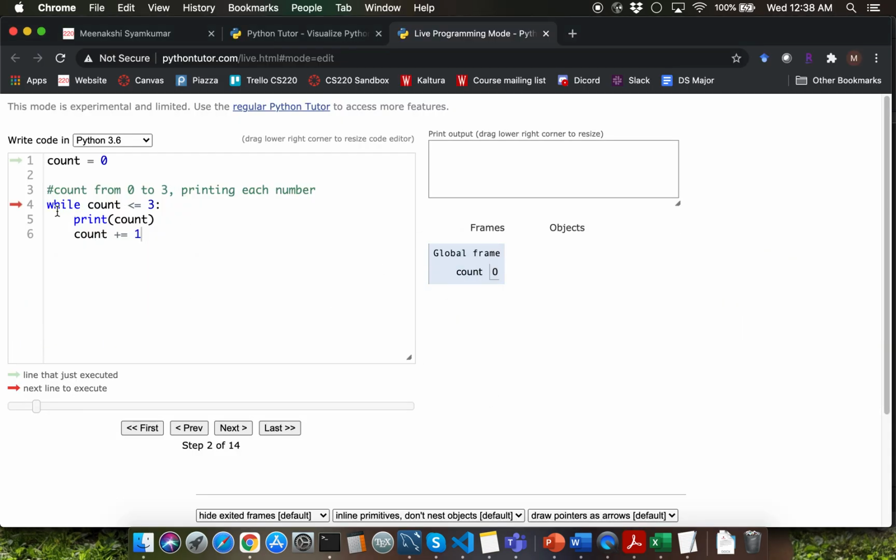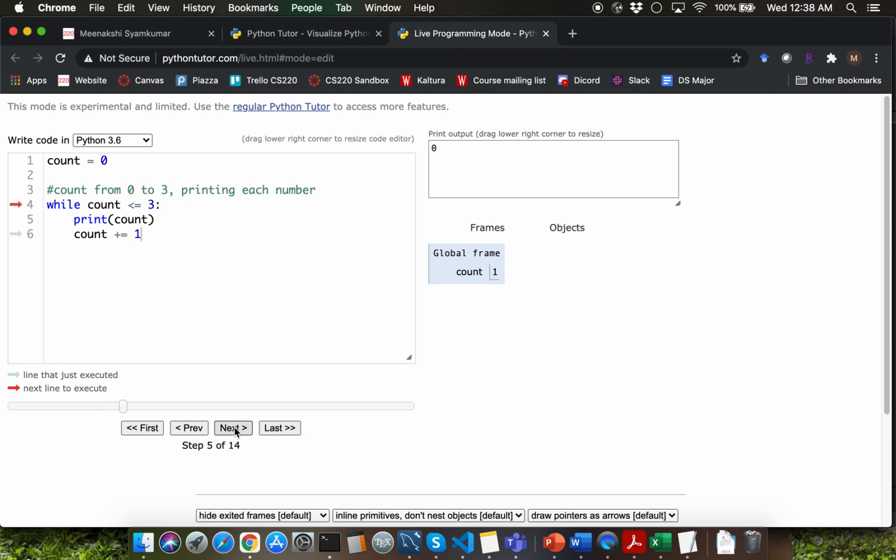Then what are we doing next? We begin the loop execution. Immediately after the line of execution reaches line 4 here, Python is going to evaluate this loop condition. Count is holding a value of 0. 0 is less than or equal to 3. So you're going to proceed with executing the loop body. So you'll display 0 next. And then you're incrementing count by 1, which is going to change the value of count to 1.